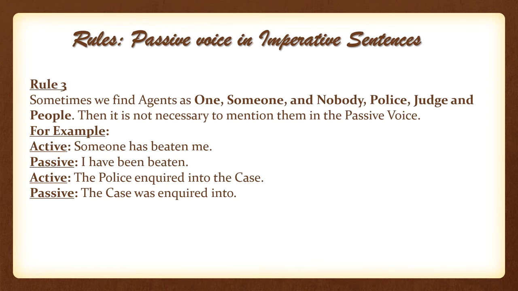Rule 3. Sometimes we find agents as one, someone, and nobody, police, judge and people. Then it is not necessary to mention them in the passive voice. For example, someone has beaten me. Now we will do its passive voice, which will be, I have been beaten.